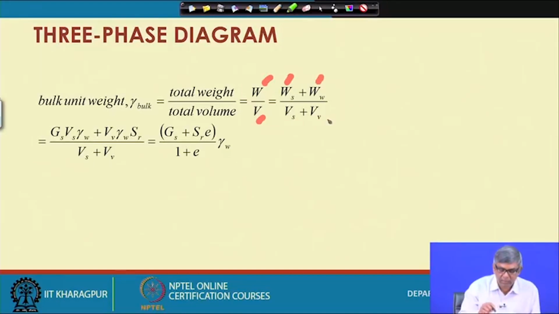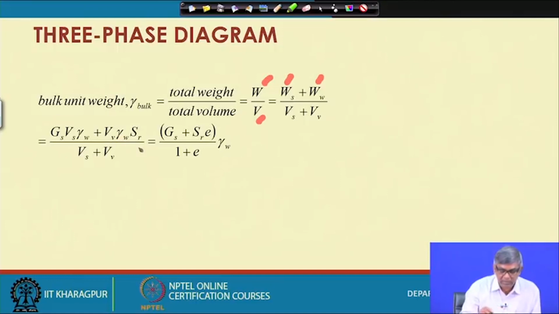Now Ws can be expressed as Gs Vs gamma W, by the definition of specific gravity. Gs gamma W is the weight per volume Vs.